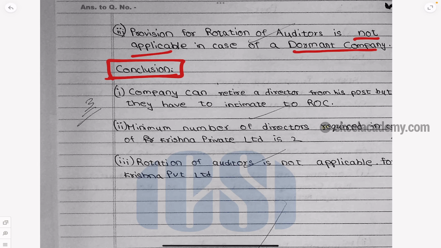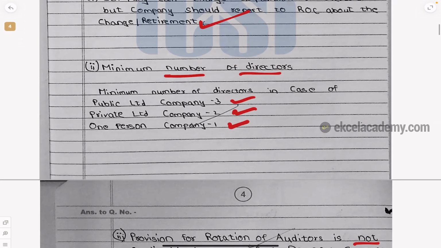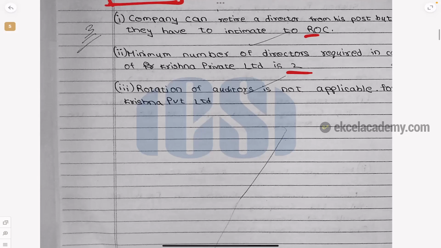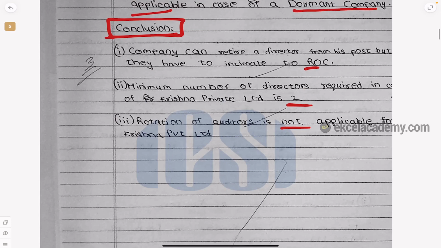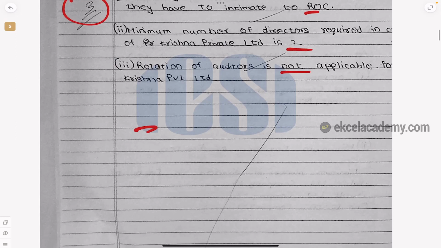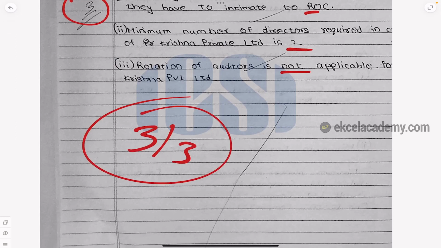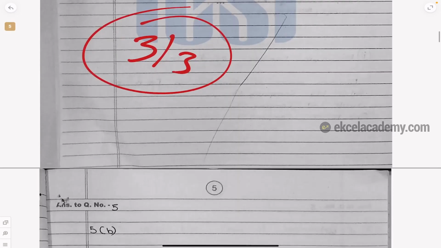No. Company can retire a director, correct? But they have to intimate the ROC. Minimum number of directors in case of Krishna Private Limited is 2, because it's a private limited company. It is not public, it is not one person. And finally, rotation of auditor is not applicable. So this question is for 3 marks, and just see this. 3 out of 3. The answer is beautiful. See, understand one thing.